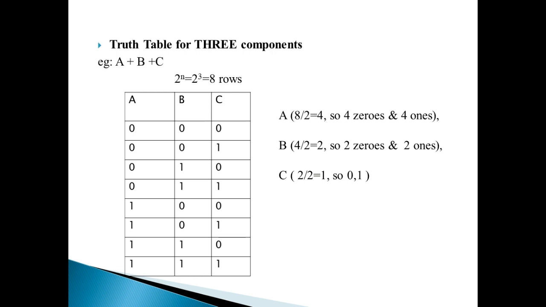Same like that for 4 also. If there are 4 variables, we will get 16 rows. So in the first column, how many zeros will be there? 8 zeros and 8 ones. Next column, 4 zeros, 4 ones. Like that, okay?